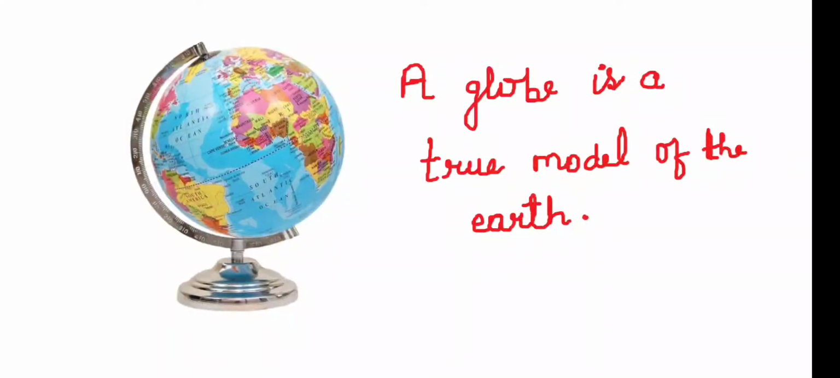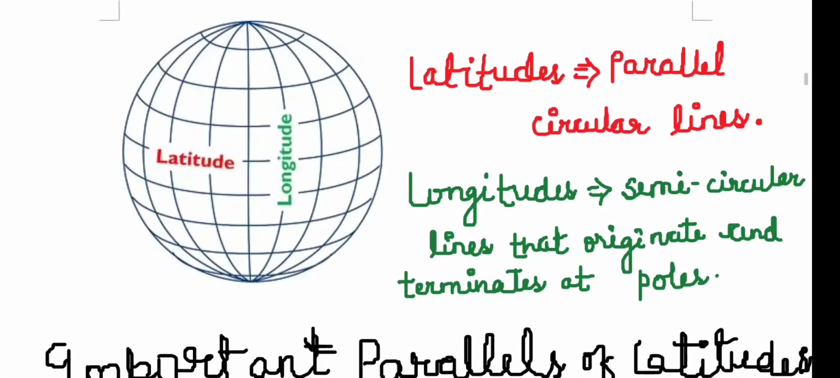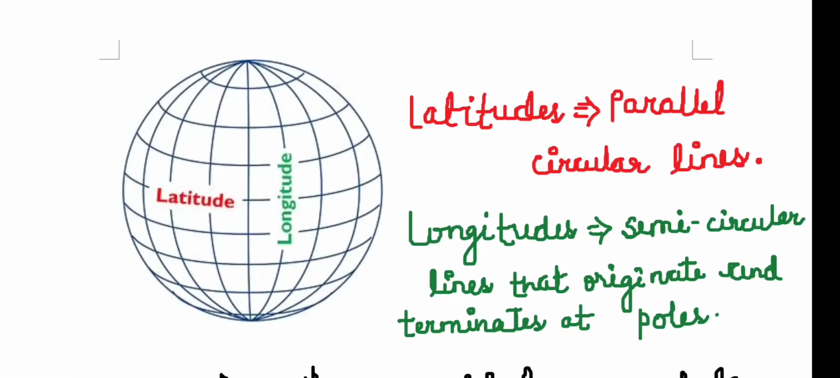Okay, if we can map the mass, then we have to study what latitudes and longitudes are. Latitudes are basically the parallel circular lines that we draw horizontally on a globe. So these are horizontal lines. For example, the equator is a latitude, and the Tropic of Cancer and Tropic of Capricorn are all latitudes, because these are horizontal parallel lines.